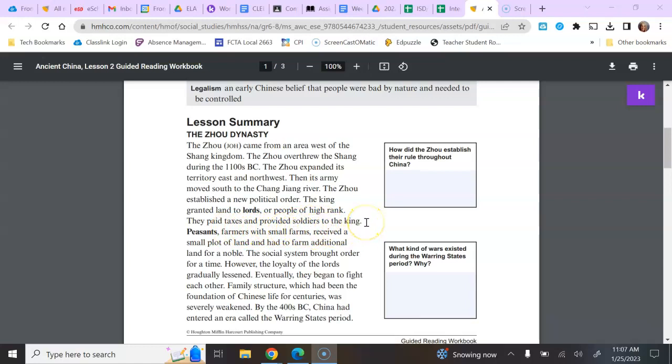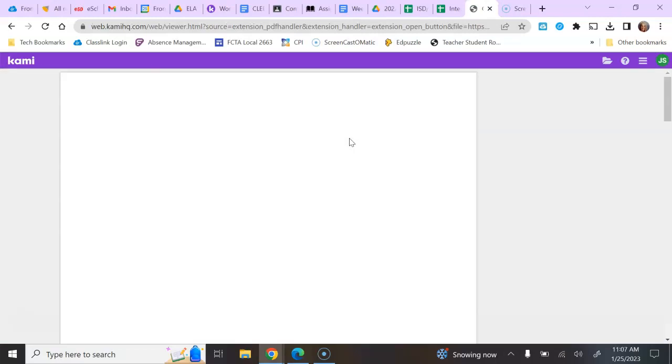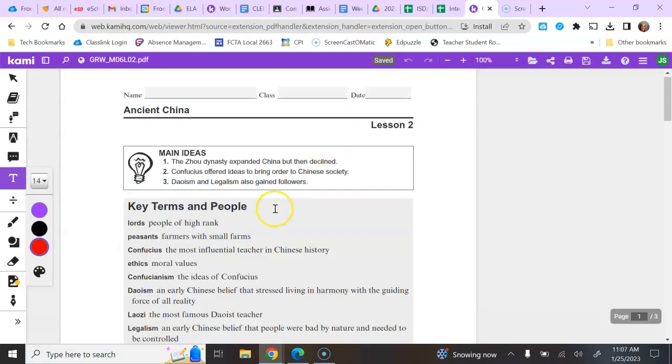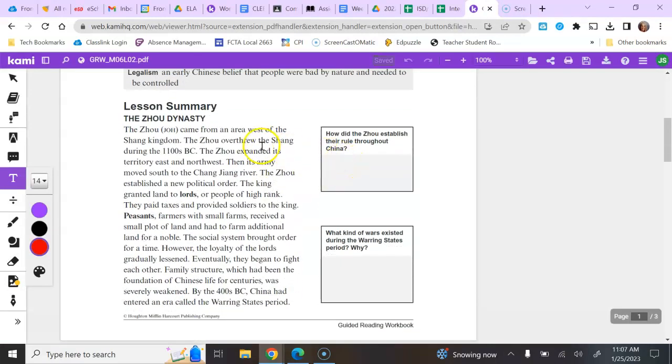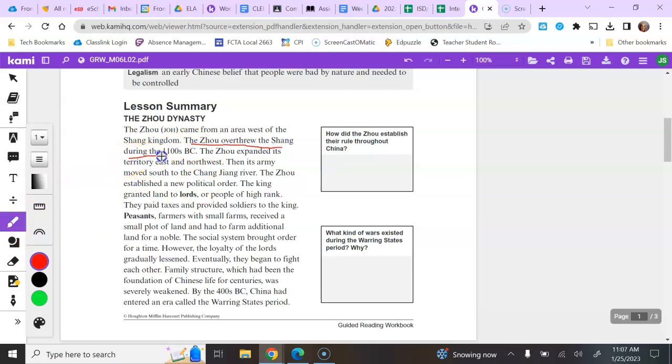So I'm going to stop there for 1 second. And it wants to know, how did Zhou establish their rule throughout China? If you look in the right next to the box, it talks about how the Zhou overthrew Shang during the 1100s.